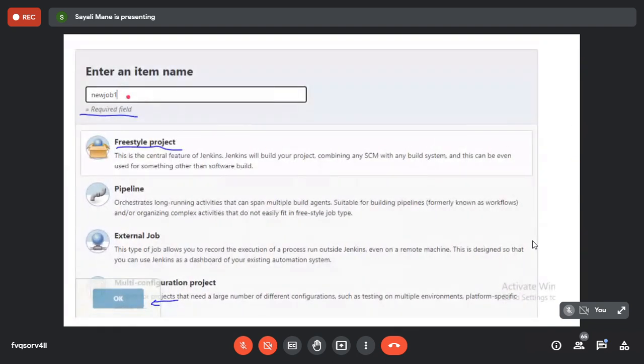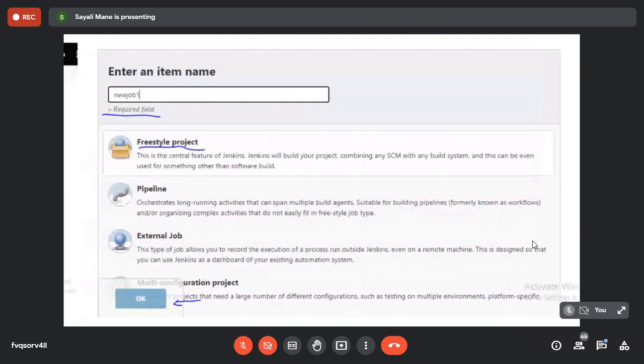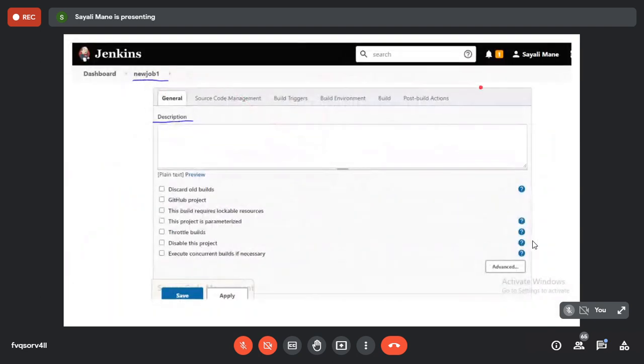Now they will ask you for the name. So enter any name. You can keep new job one also, or any name, whatever you want. After that, click on the freestyle project. Okay. After that, click on the OK button. So what it indicates: this is your job one, this is your item name, and you have selected the freestyle project, and then click on the OK button. Done. After that it will lead you to this screen.